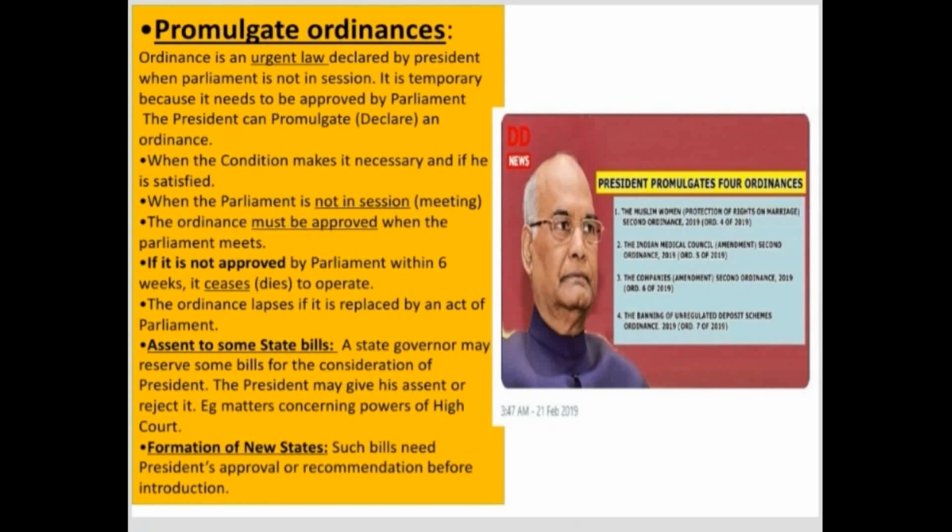For example, where the powers of the high court are concerned, such things are to be decided by a higher executive. So there the governor will reserve such bills and send them for the approval of the president. The president may recommend certain changes to it, or he may approve it as it is. So in such cases, the president will even work on state bills.